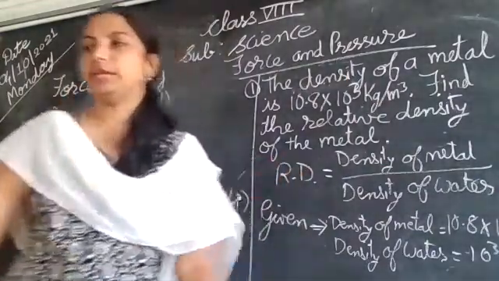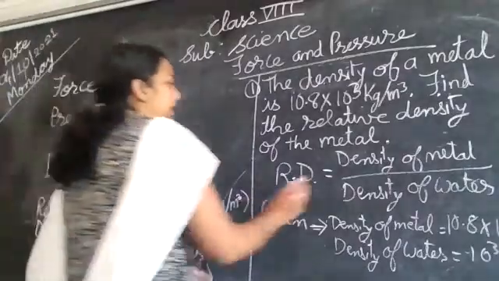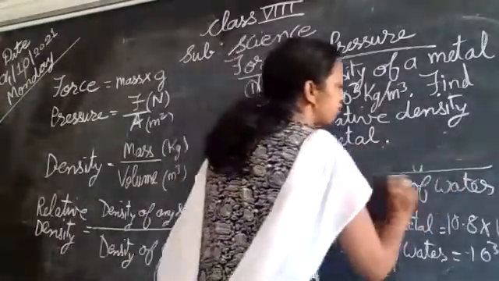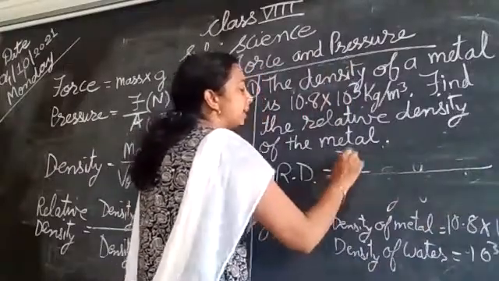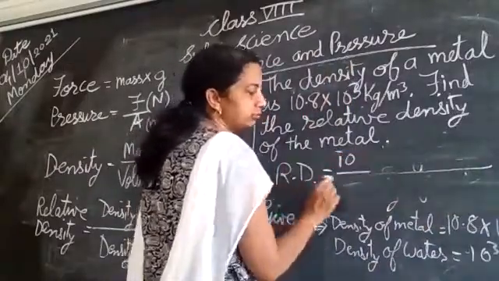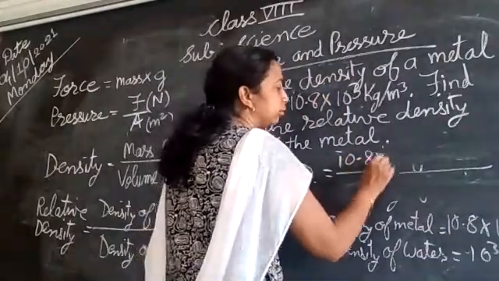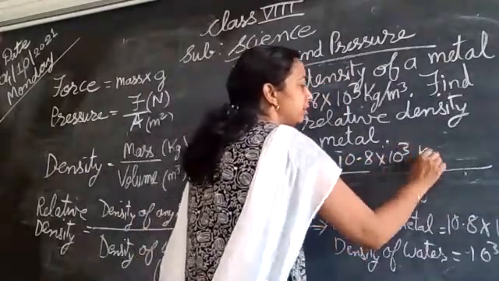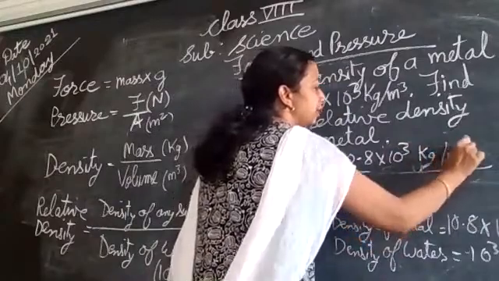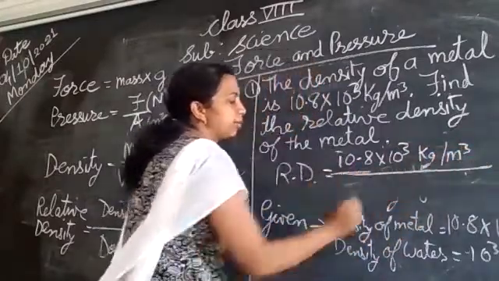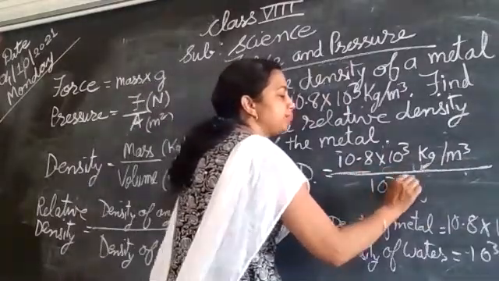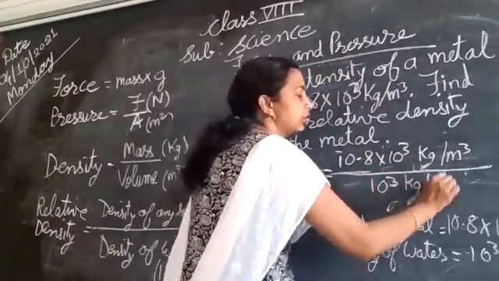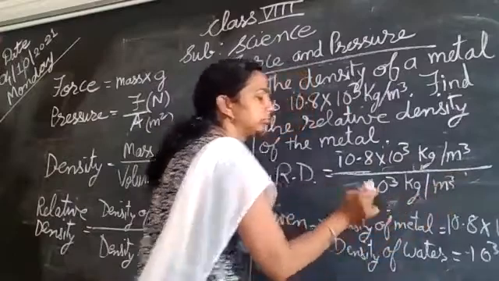Density of metal given is 10.8 into 10 raised to 3 kg per meter cube divided by density of water is 10 raised to 3 kg per meter cube.